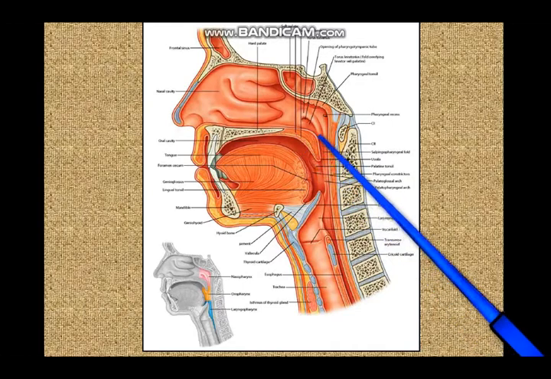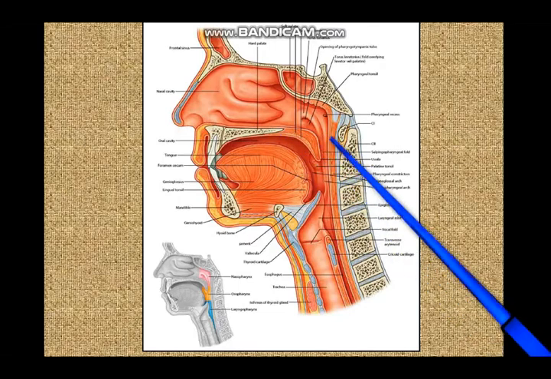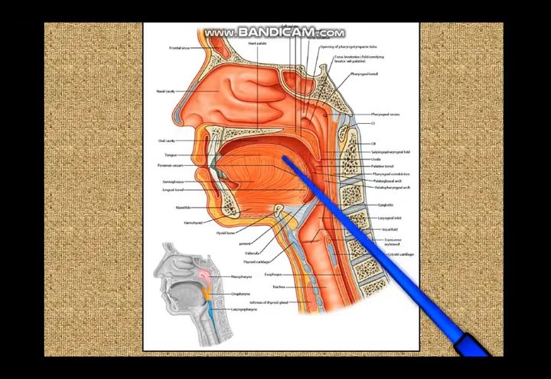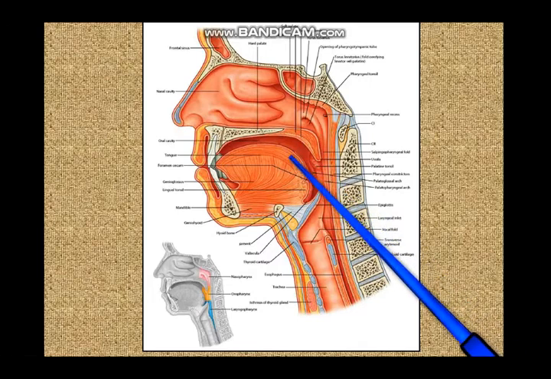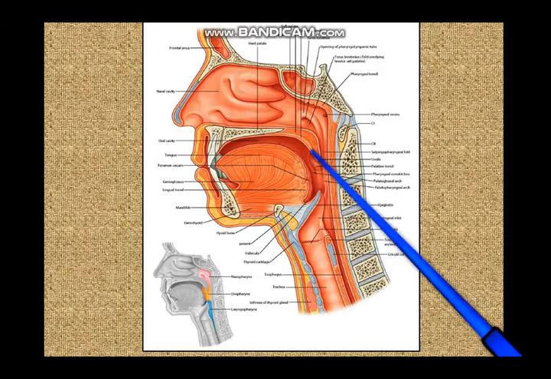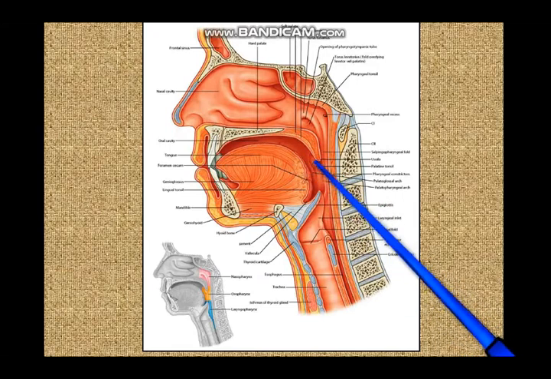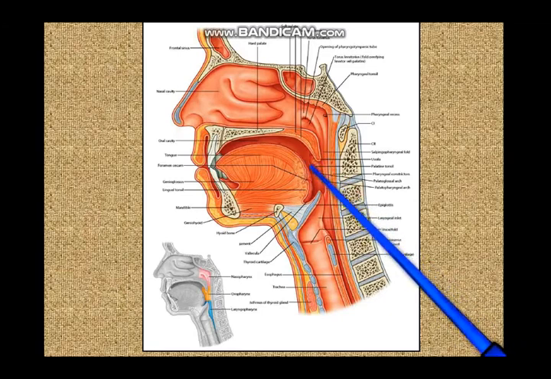Now this boundary is not as rigid as the nasopharyngeal isthmus, but in the oropharyngeal isthmus you have on the sides the palatoglossal arches. So the two palatoglossal arches from the right and the left, just in front of the tonsil, and behind the tonsil you have the palatopharyngeal arch, and somewhere here you have the palatine tonsil.